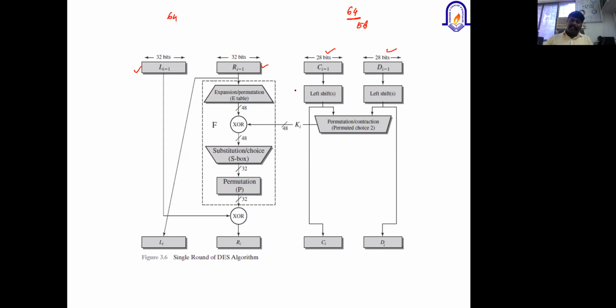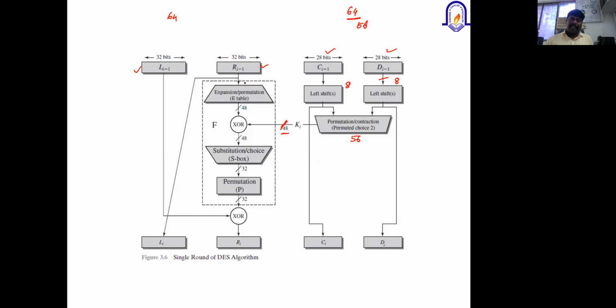Now, the left half of the key is going to be left shifted, for example, if I am considering an 8-bit shift. Very similarly, the right 28-bit half of the key is also going to be left shifted by 8 bits. From this we get a 56-bit key. From the 56-bit key, using a certain operation, I am going to select only a 48-bit key.